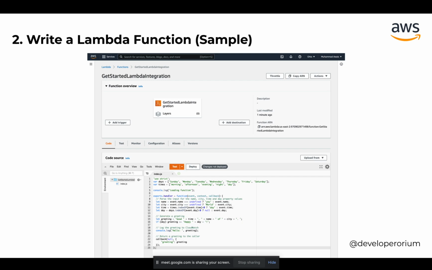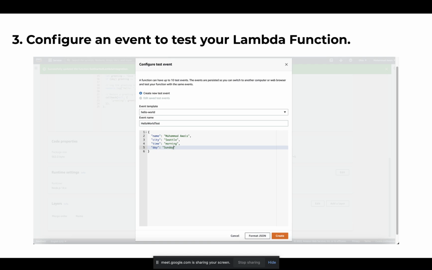When I have written that JavaScript script here, after that I clicked on deploy. When I clicked on deploy, the source code was deployed in that AWS Lambda function. Then after I can test that. After pasting this script and deploying it, I assume I have written that script, and now how can I trigger that Lambda function?